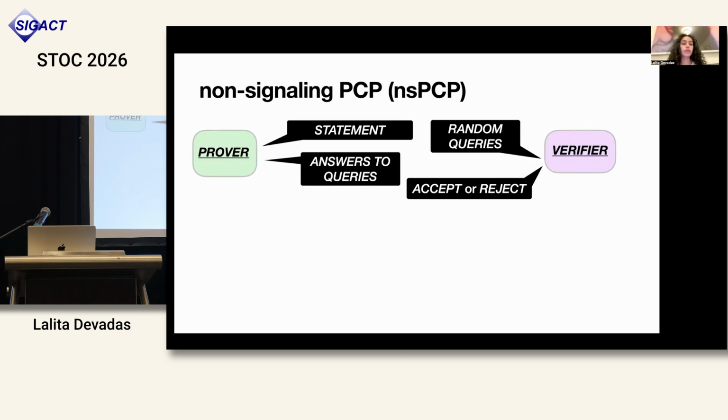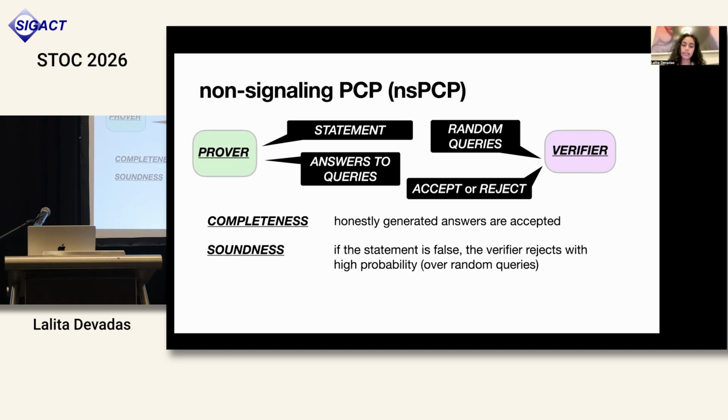So first, let's talk about non-signaling PCPs, or NSPCPs, as we'll refer to them for the rest of this talk. In an NSPCP, the prover, as usual, wants to convince the verifier of some statement. The verifier will send the prover some random queries, and the prover will respond with answers to these queries based off of the NSPCP. The verifier will then accept or reject based on the answers that it receives. Completeness and soundness are as expected. Completeness simply states that honestly generated answers should be accepted, while soundness says that if the statement is in fact false, then the verifier should reject with high probability over the random queries.